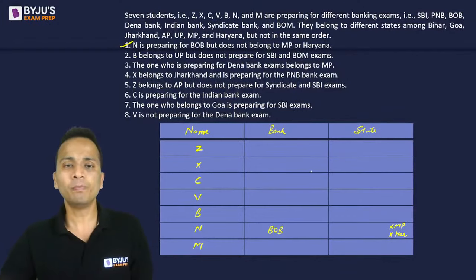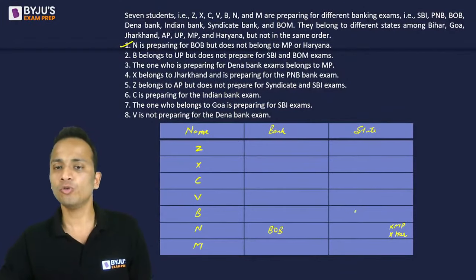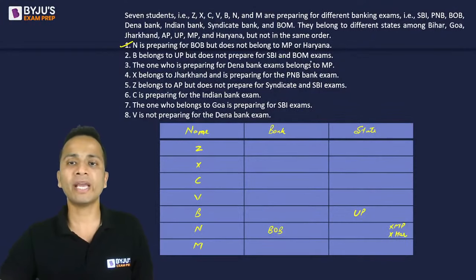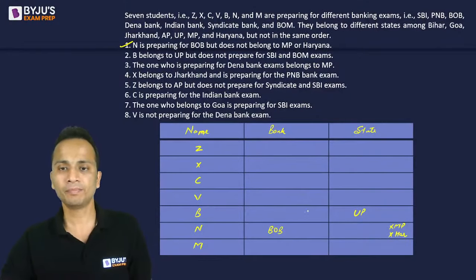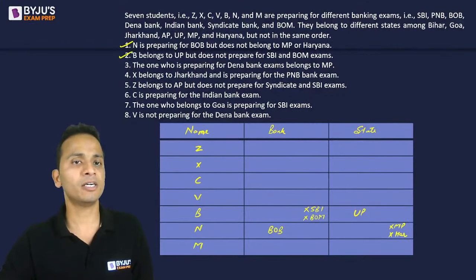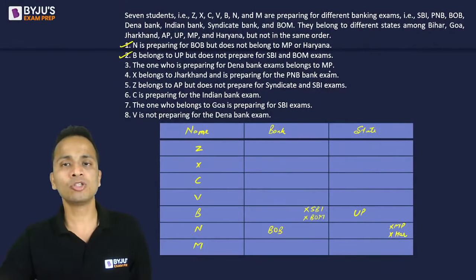B belongs to UP. So UP state is finalized, but does not prepare for SBI or BOM. So this person is not preparing for SBI, not preparing for BOM. All right. The second condition is completely used. The third condition, the one who is preparing for Dena Bank belongs to MP.